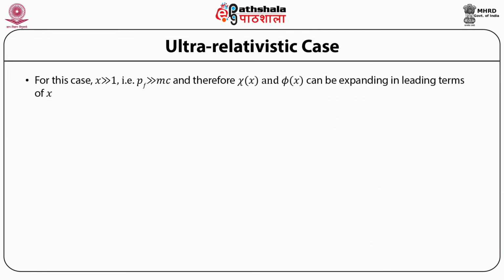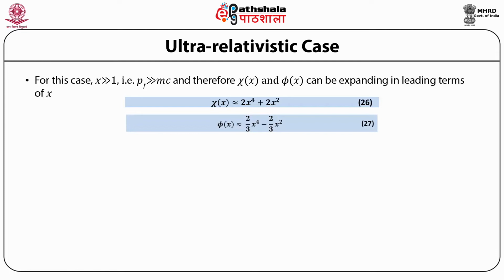For this case, x is very much greater than 1, that is pF is very much greater than mc, and therefore χ(x) and φ(x) can be expanded in leading terms of x, that is χ(x) is approximately equal to 2x⁴ plus 2x², and φ(x) is equal to 2 upon 3 x⁴ minus 2 upon 3 x².